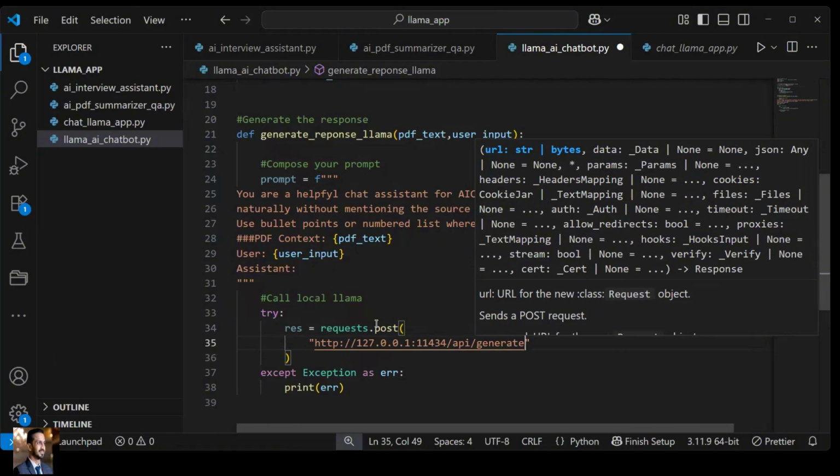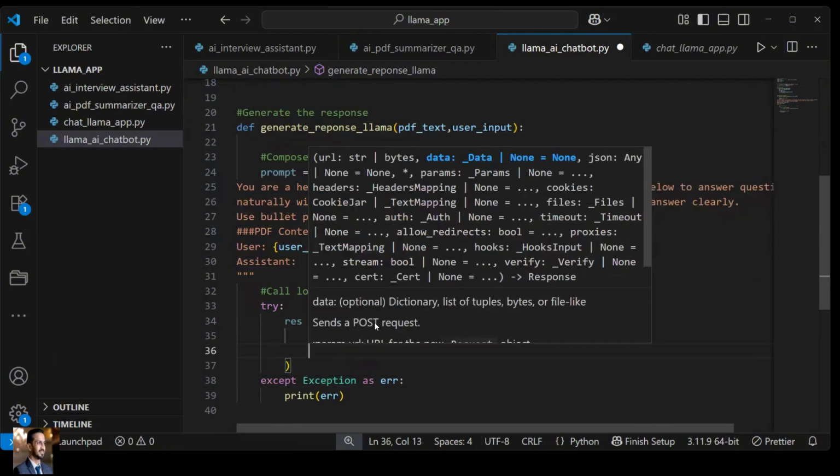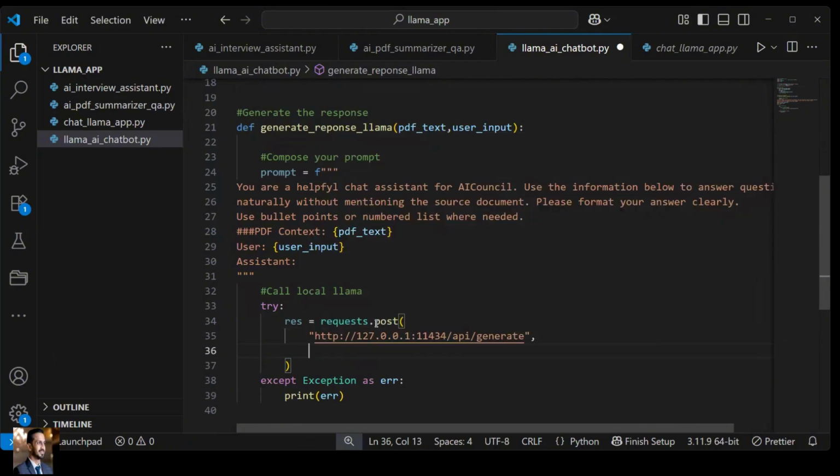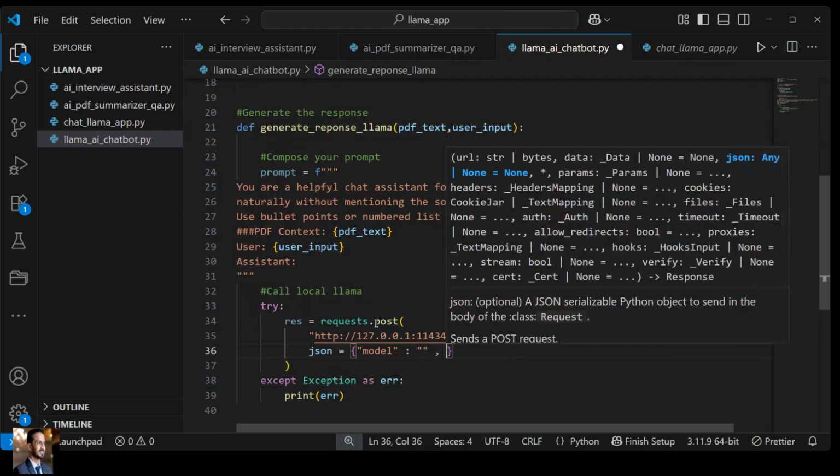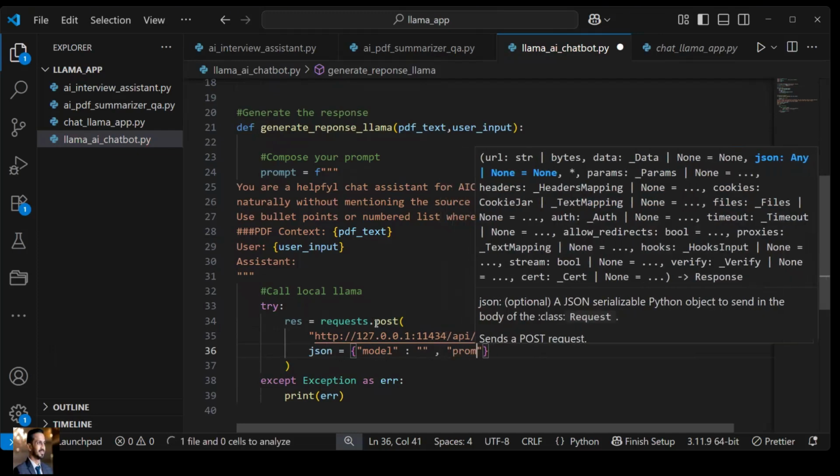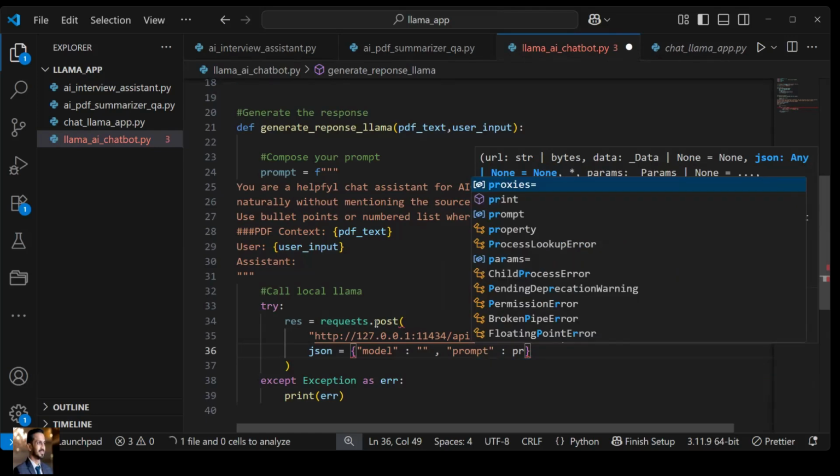And the second thing, which we have done so many times, is that we need to feed the model information and the prompt. So we will feed json equals model. Here we will give our model, right? And here we will give our prompt. The prompt we already created, so just put it over here, prompt.